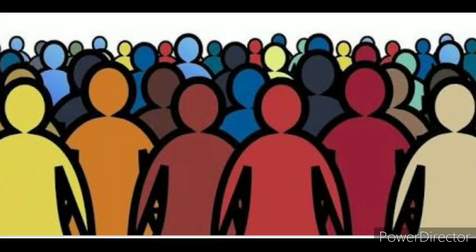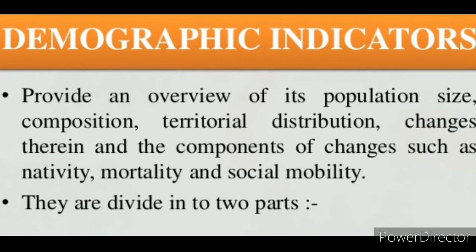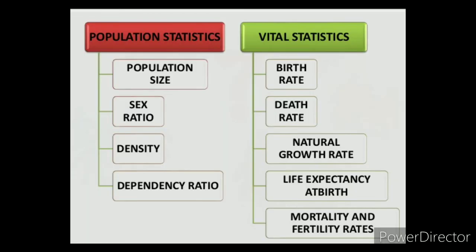Next, about demographic trends. The demographic characteristics provide an overview of population size, composition, territorial distribution, changes therein, and the components of change such as natality, mortality, and social mobility. The demographic indicators have been divided into two parts: population statistics and vital statistics.